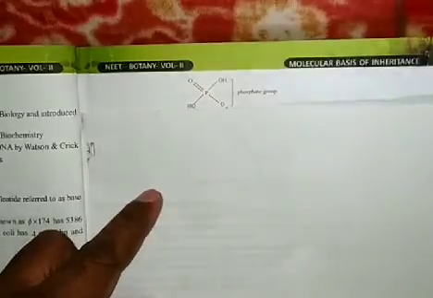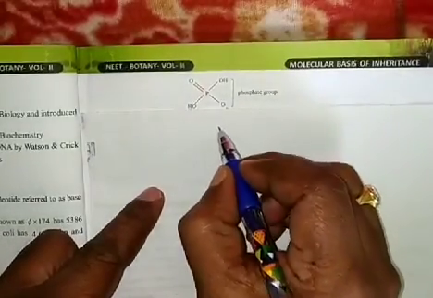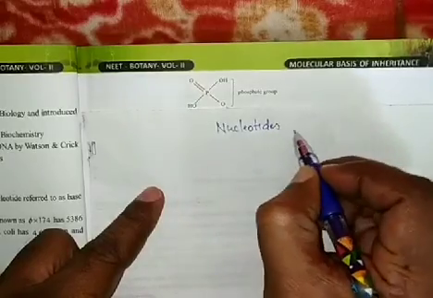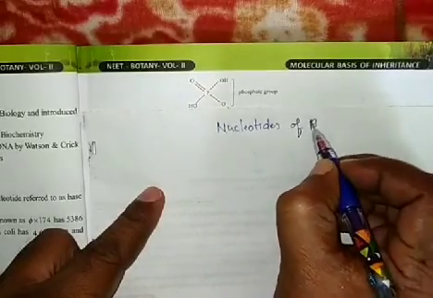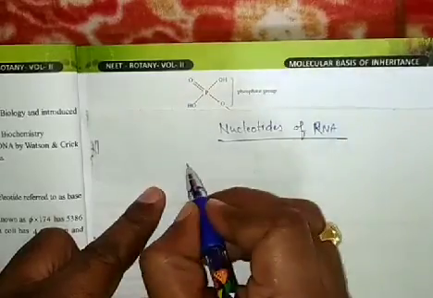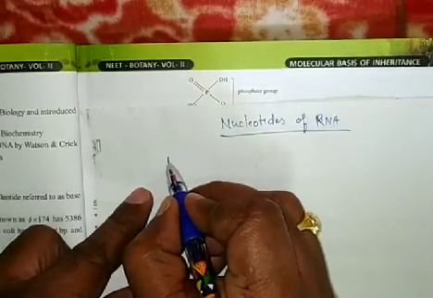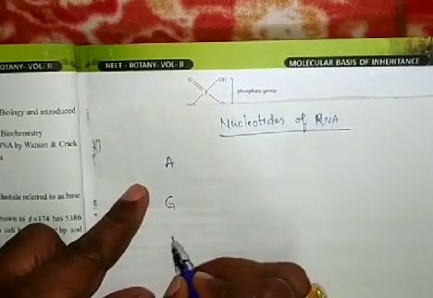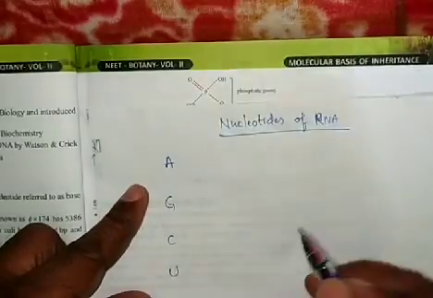Let us see the nucleotides of RNA. What are the RNA nitrogen bases? Adenine, guanine, cytosine, uracil.